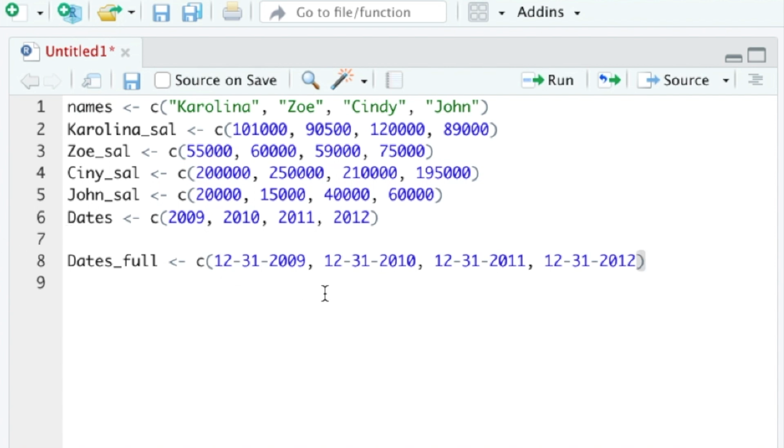Now, this doesn't look quite right because we can't just use this format. We'll need to make it a character first so that R reads this in. So I'm putting everything in double quotes because I want this to be a character. And once I have my double quotes, I can click Control Enter or Command Return and save this in my environment.